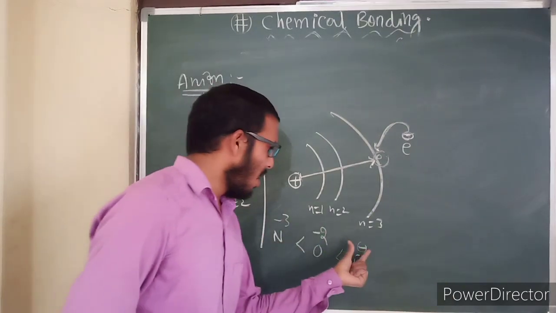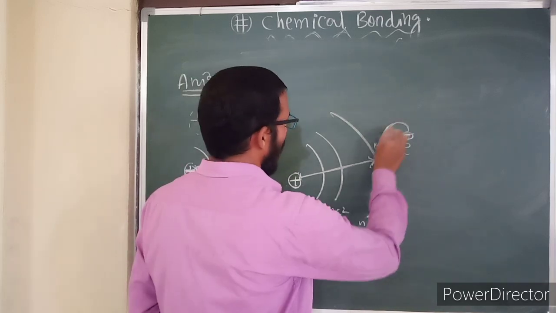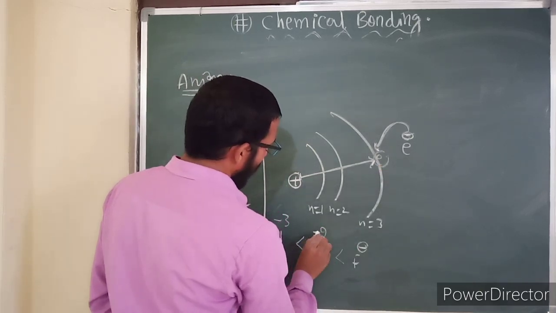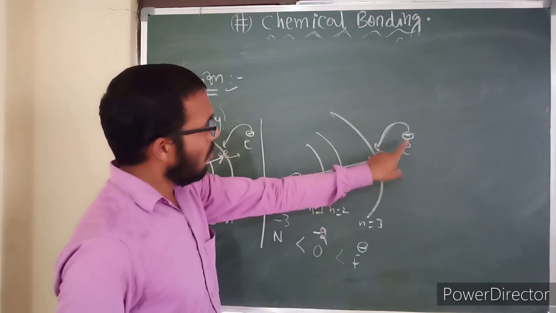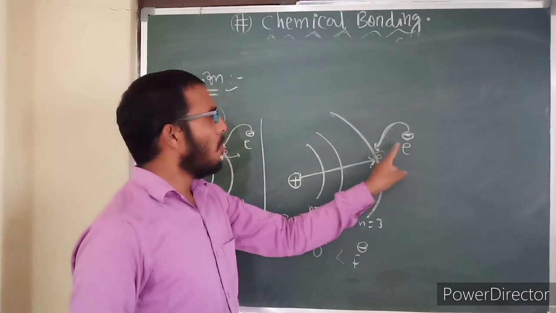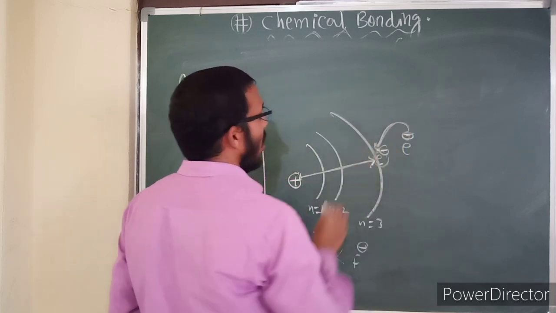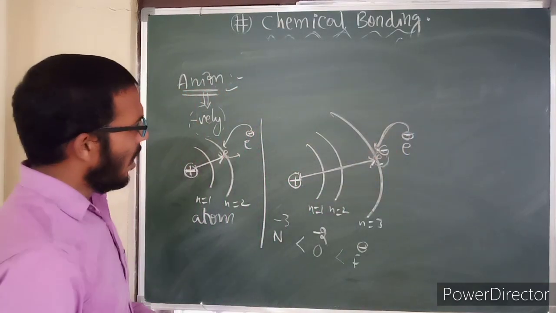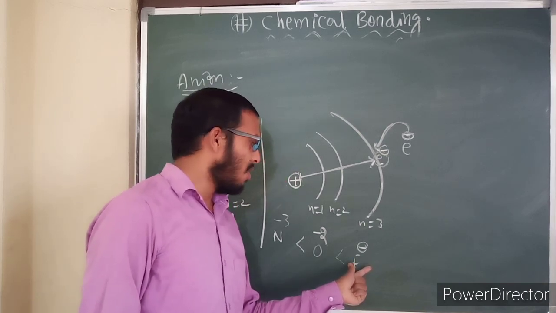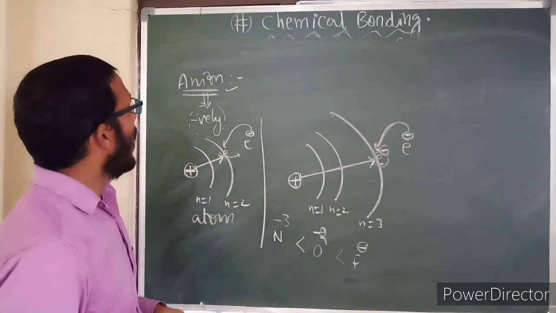Therefore the less negatively charged species are more stable, because if you add one electron, it will easily accept the electron. Second time also, in order to get minus 2, if you want to add one more electron, then between the valence electron and the upcoming electron some repulsion will come. Therefore less charged anion formation is very easy compared to the more charged anion. This is regarding anion formation.